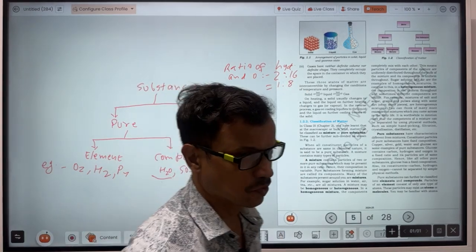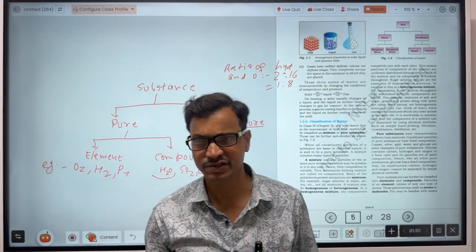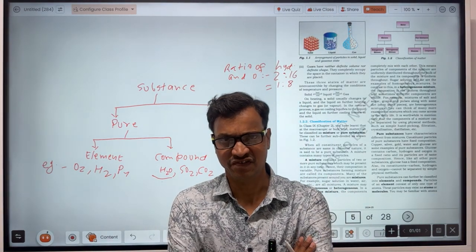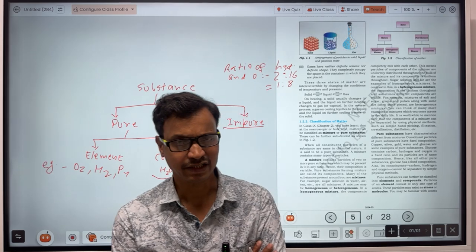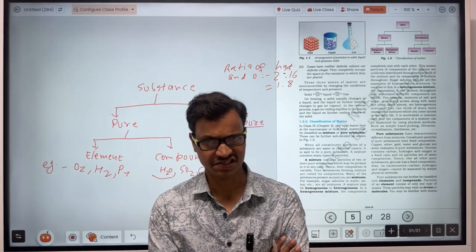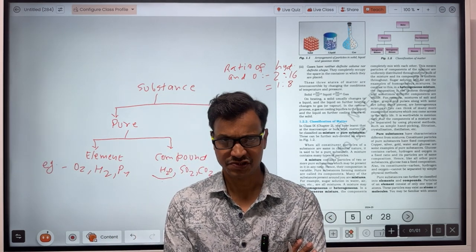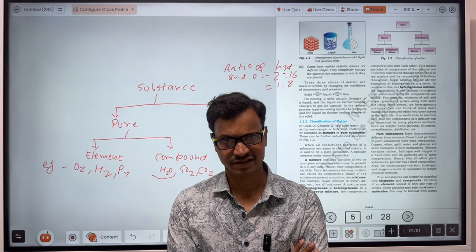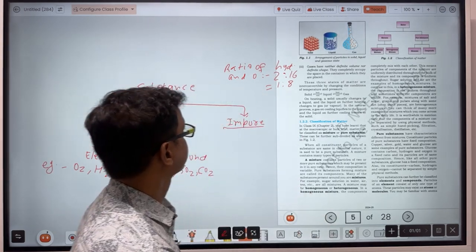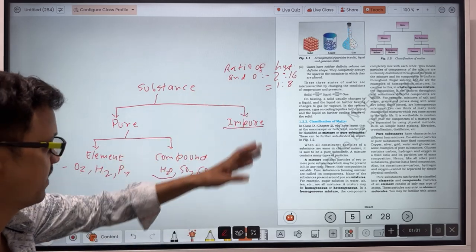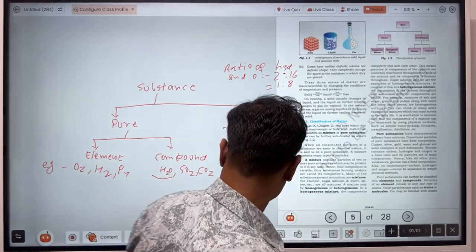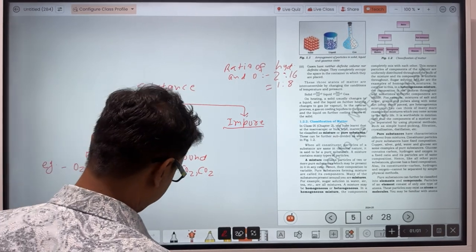So from any source of water, when you separate the molecules of water, you will find the ratio of their masses will be 1:8. So here the ratio is constant. That's why this substance is called a compound.